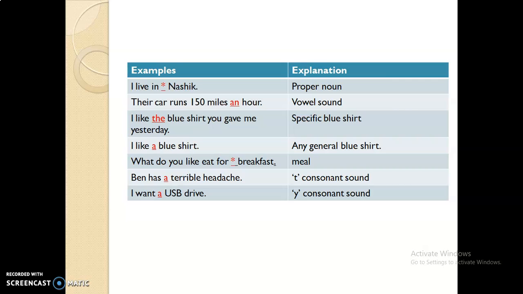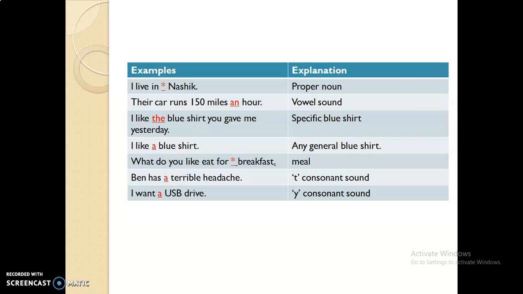Then I like the blue shirt you gave me yesterday. So in this sentence we use the before blue. B is a consonant, so we can use a also. You can see the next sentence, I like a blue shirt. So what is the difference between these two sentences? I like the blue shirt you gave me yesterday.